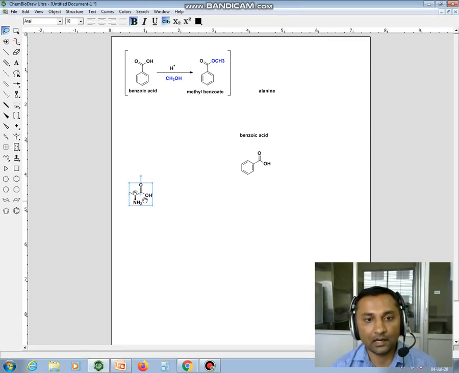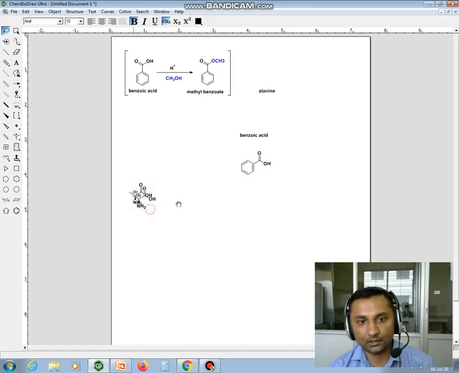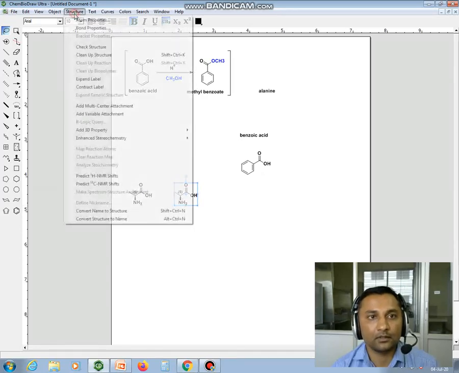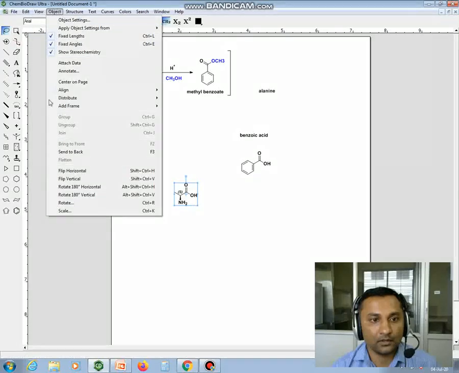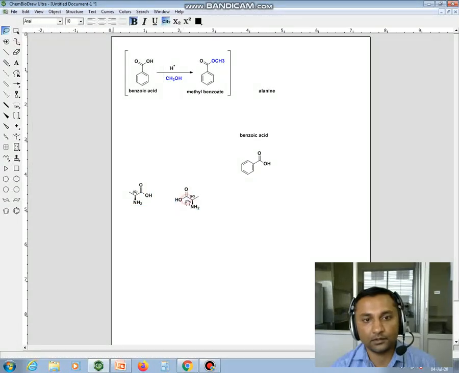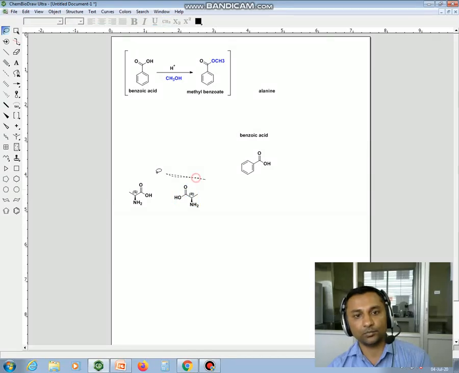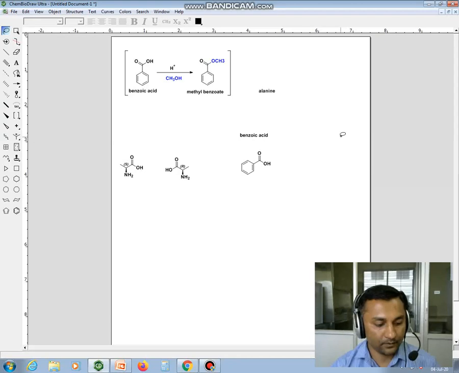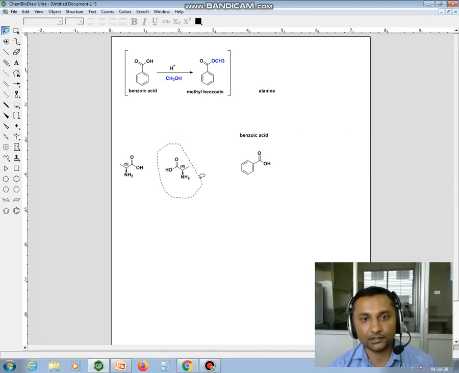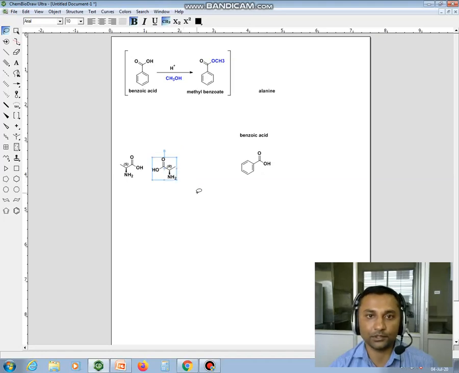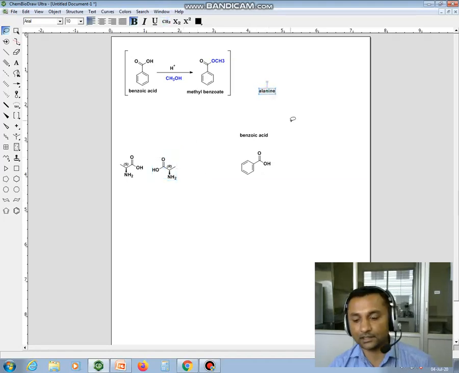And if you want to get the R form of this amino acid, then also you can do it. You just copy this, Control C and Control V, go to the structure and flip it. You will end up with R. So both of the enantiomers are available for this amino acid. So you have seen how easy it is to generate the structures from their name and name to the structures, and you can draw the schemes.